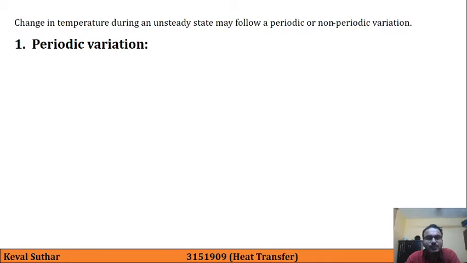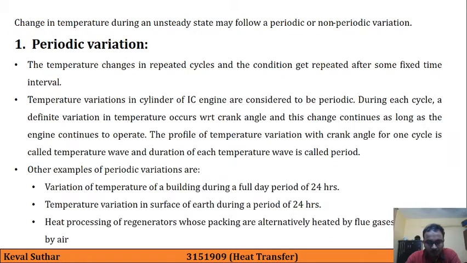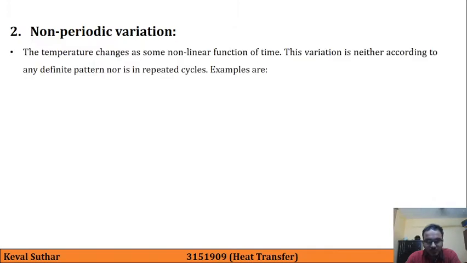There are two types of change in temperature during unsteady state. First is periodic variation, which happens in repeated cycles, and second is non-periodic variation, in which the temperature is some non-linear function of time.